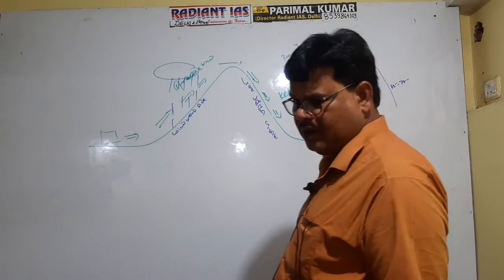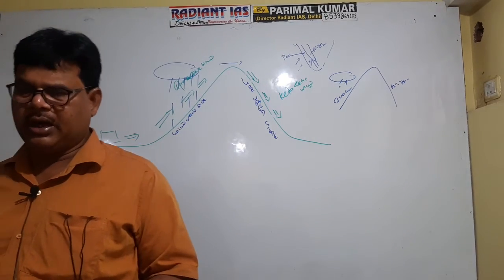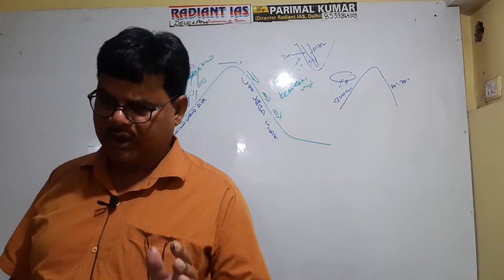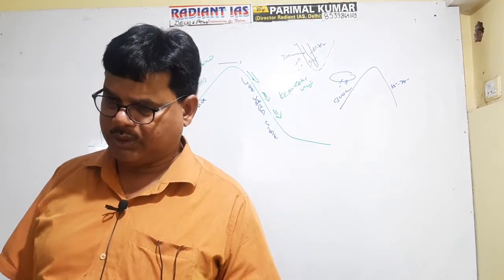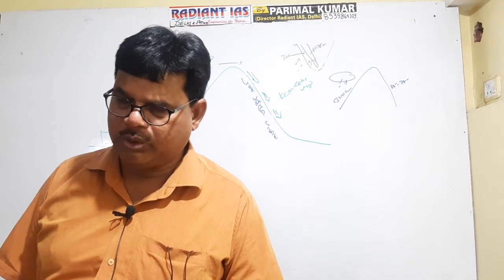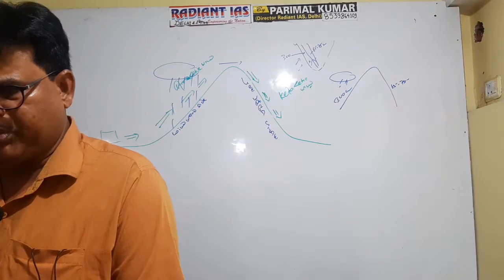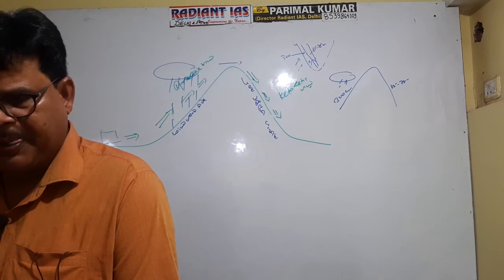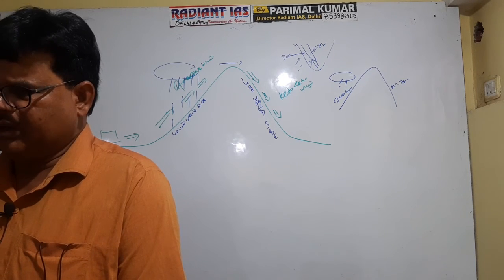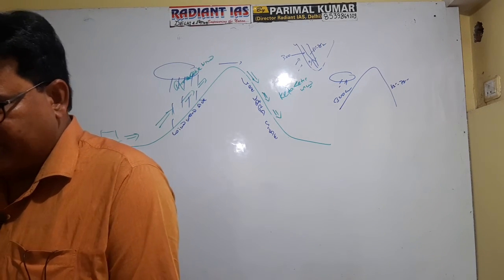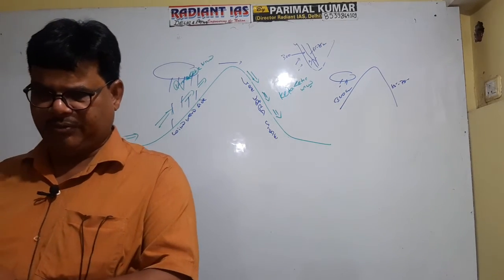It is clear now? So actually why does the western slope of the Western Ghat receive more than 300 centimeter rainfall? Because it is the windward side with respect to the southwest monsoon. Right, here the southwest monsoon acts as an onshore wind ascending upslope along the slope of the Western Ghat. It is clear now? The eastern slope of the Western Ghat is, you see, the leeward side now. Getting well now? So along the leeward side, 65 to 75 centimeter rainfall occurs now.